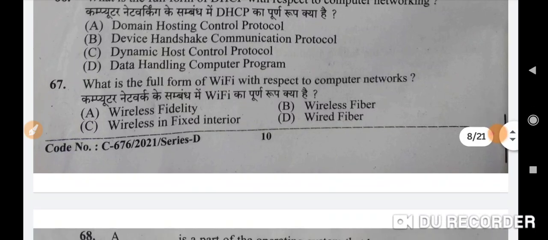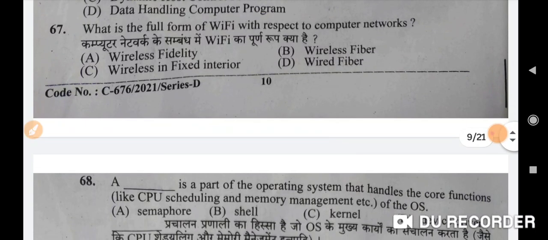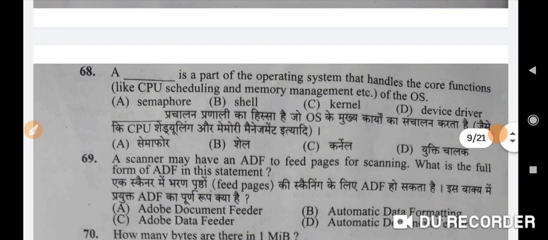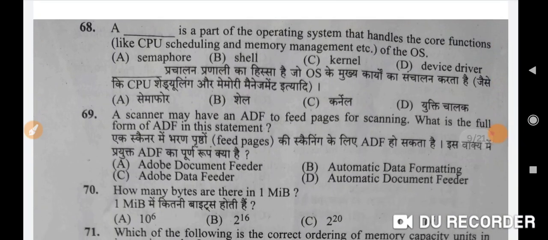Next is, what is the full form of Wi-Fi with respect to computer networks? Correct option is wireless fidelity. A is the correct option. A dash is a part of the operating system that handles the core functions like CPU scheduling and memory management etc. of the OS. Correct option is C, kernel.